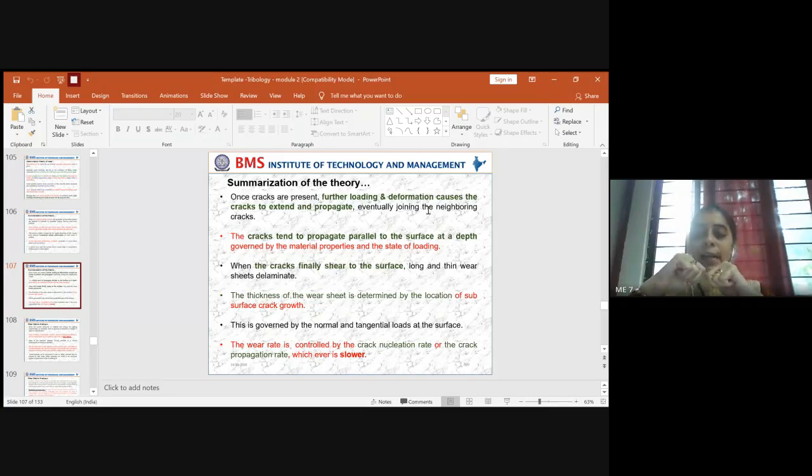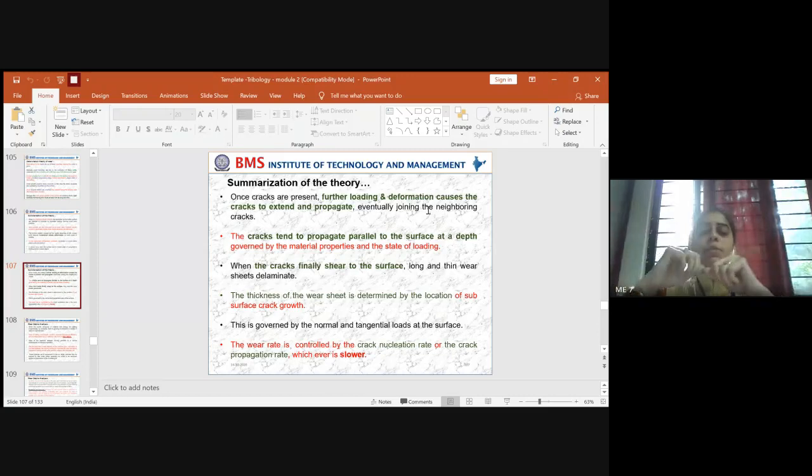But if the crack gets penetrated due to continuous deformation, then it results in joining the crack from this point to that point. That is nothing but the formation of a laminated wear particle, which will later be detached.